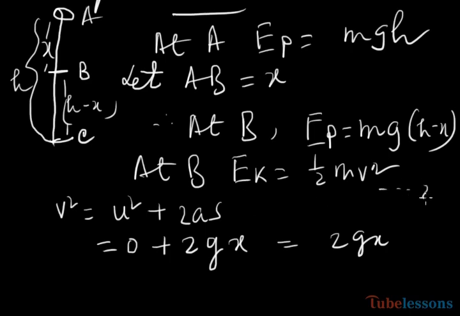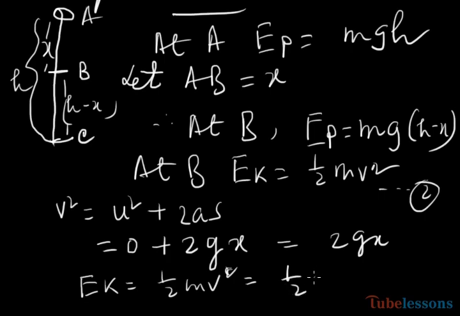So in equation 2, we have Ek equal to half mv square. By substituting v square by 2gx, we can write half m into 2gx. The 2 cancels, so it equals mgx. This is equation 3.